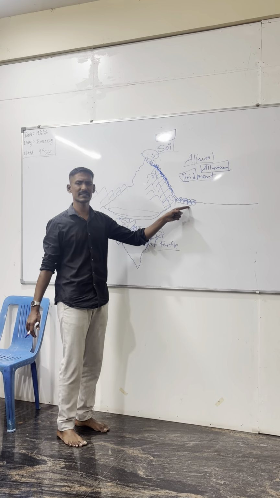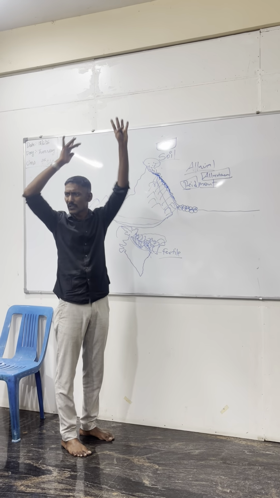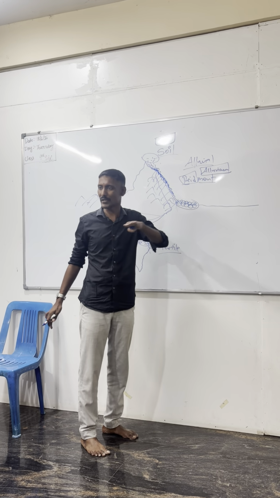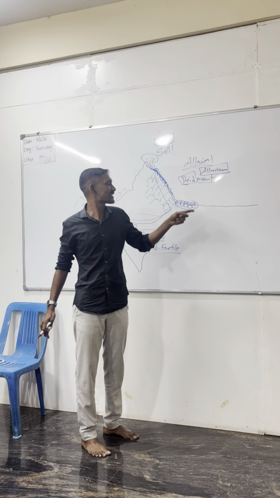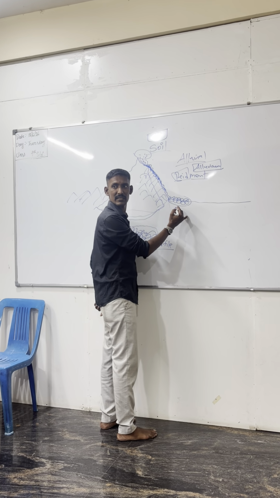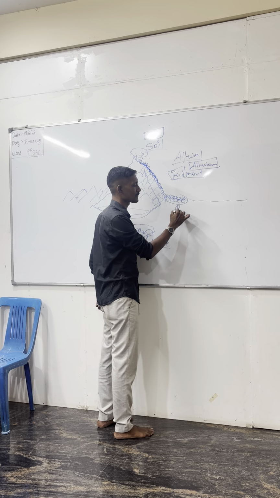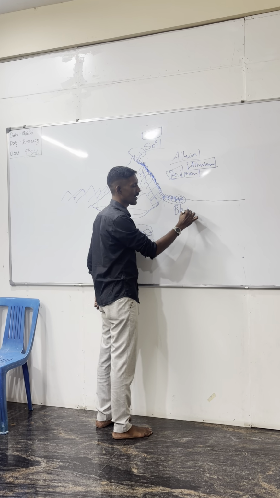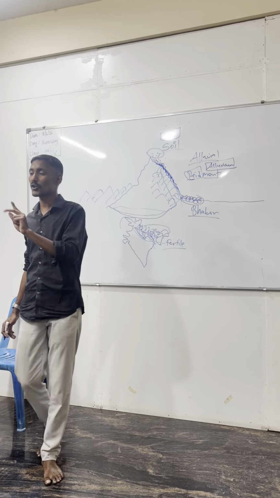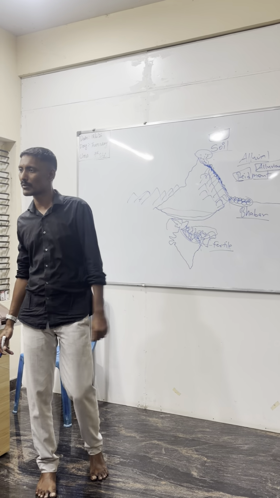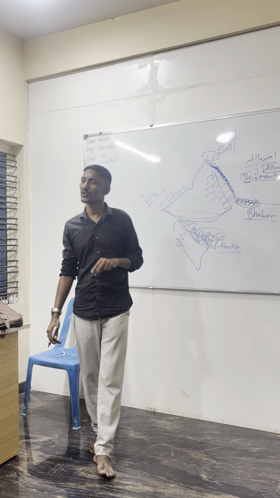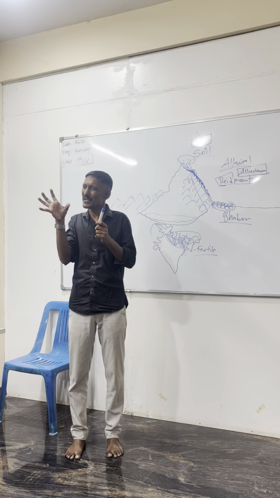See, why are big pebbles there? Because this is a slope. Big pebbles will come down, but they will not move ahead because the slope is not there; it's a plain area. These big pebbles are called Bhabar. In the textbook they have given Bhabar. Okay, no problem. This Bhabar is actually not fertile because it is big pebbles.